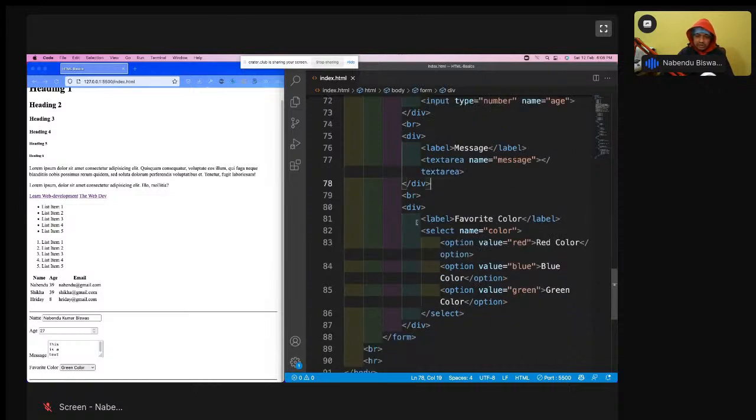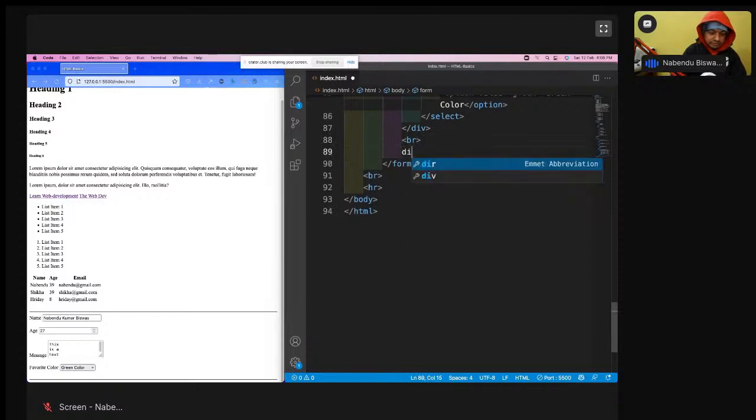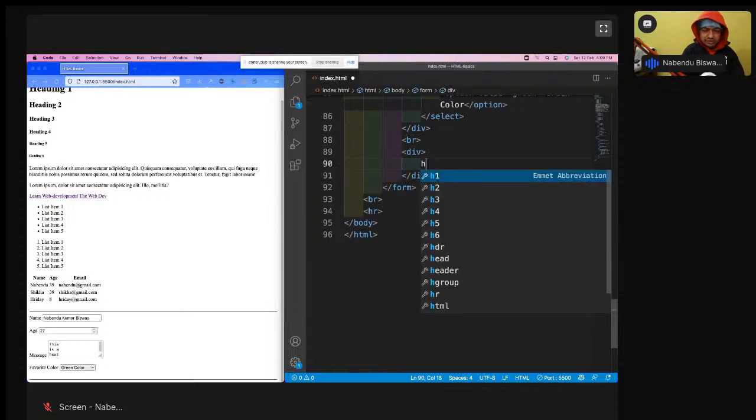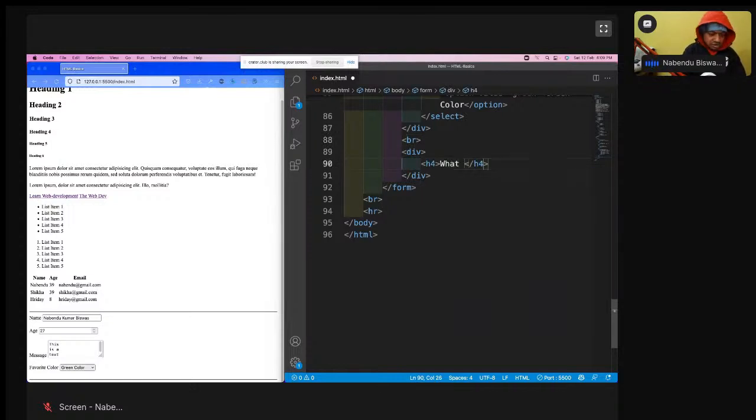Okay, so here I have the div, and then here br is there, break row, and then I have a div again. Now we are going to look into something known as checkboxes. Multiple answer questions, which I was telling you about in the online test. You go and give them multiple question answers. The click is there, the tick mark is there. That is known as a checkbox. So let us have some checkbox. So I'll have an H4, what do you own? This is actually used to take multiple inputs from the user.